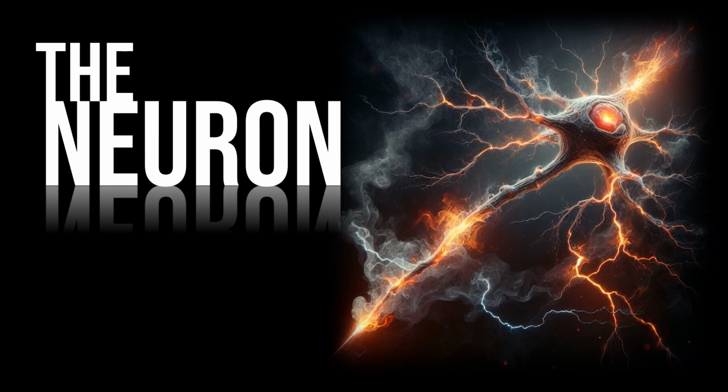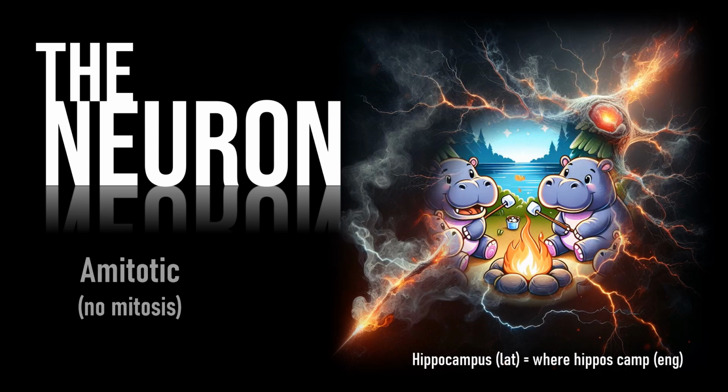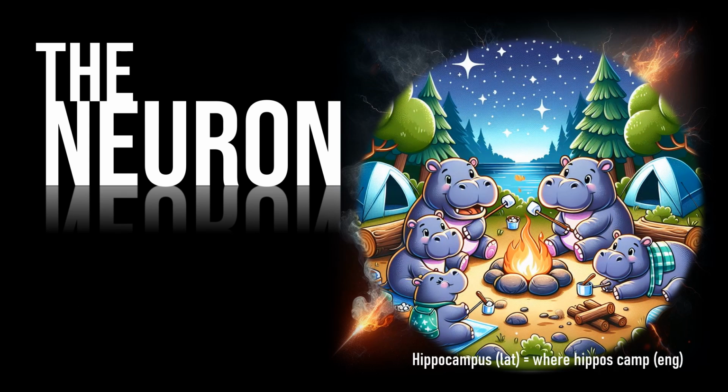Neurons, or nerve cells, carry out the functions of the nervous system by conducting nerve impulses. They are highly specialized and amitotic. This means that if a neuron is destroyed, it cannot be replaced because neurons do not go through mitosis. There are some exceptions, though, such as neural stem cells and progenitor cells in certain regions of the brain, like the hippocampus, where neurogenesis, creation of new neurons, is possible.